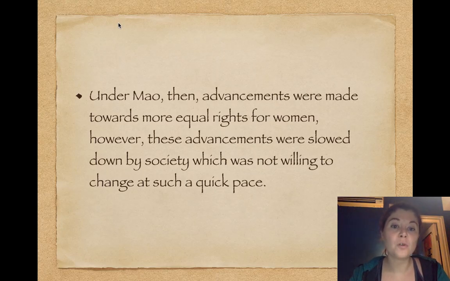Okay, so the two things then, does it relate back to the original topic sentence? Well, yes, it definitely does, because you can see the success side of things comes through in the words advancements were made towards more equal rights for women. And you can also see the limitation of those successes in the second part of this linking sentence, where it says, however, these advancements were slowed down by society.